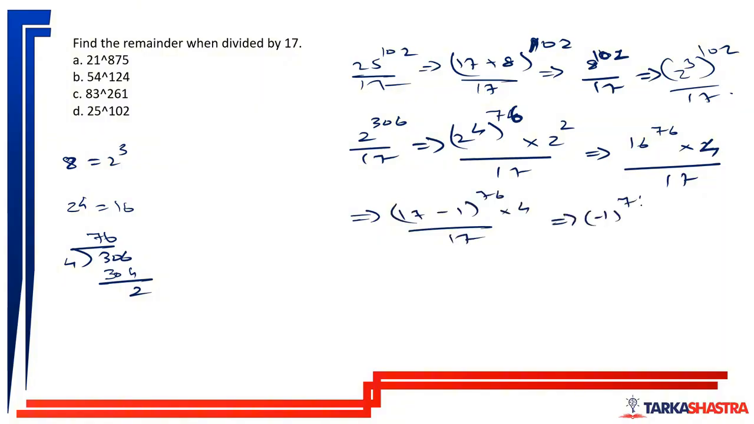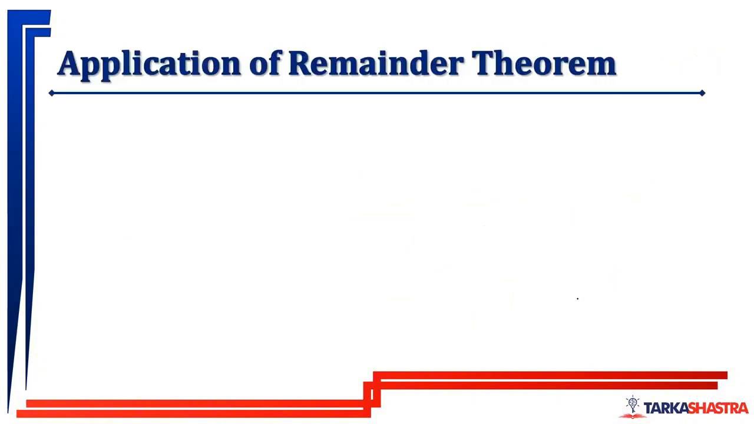of minus 1 to the power 76 into 4 by 17, which is nothing but minus 1 to the power 76, which is 1, into 4 by 17, which will leave a remainder of 4 only. Okay, so this was a basic remainder theorem. Now, the application of remainder theorem we have to see.